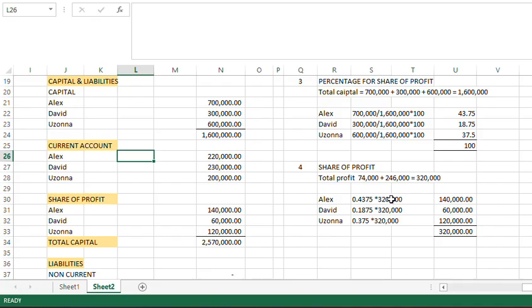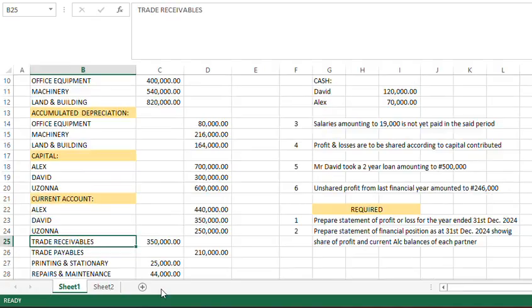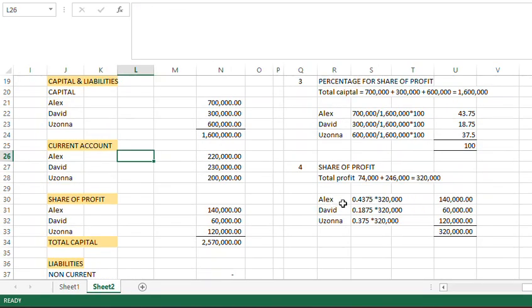year, because of this particular additional information that said unshared profit from last financial year amounted to 246,000. So we are still maintaining that the same capital we have this year is the same capital we had in 2023. The same capital we have for 2024 is the same capital we have for 2023.